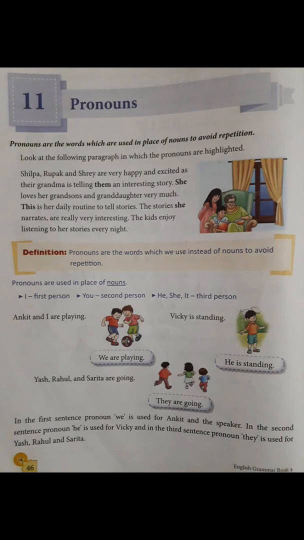Now have a look at the definition part. Pronouns are the words which we use instead of nouns to avoid repetition. Means the words that we use to avoid repeating the same word again and again, that is known as pronoun. Pronouns are used in place of nouns. Look at what a first person pronoun is. I: Ankit and I are playing, so I is a first person pronoun. You, second person pronoun. He, she, it, third person pronoun.